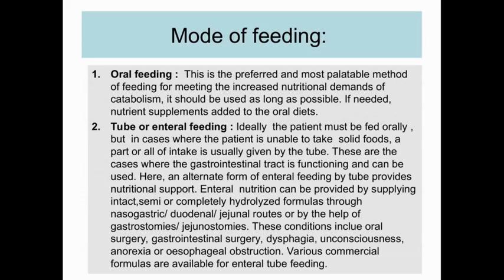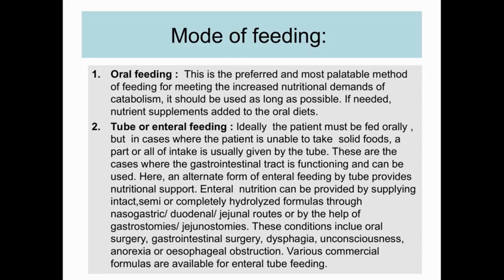These are the types of feeding as discussed. Next, we discuss in brief oral feeding. This is the preferred and most palatable method of feeding for meeting the increased nutritional demands of catabolism. It should be used as long as possible, and if needed, nutrient supplements are added to the oral diet. So oral feed basically means having food from your mouth. Okay. So this is the most favorable feeding compared to any other types of feeding.